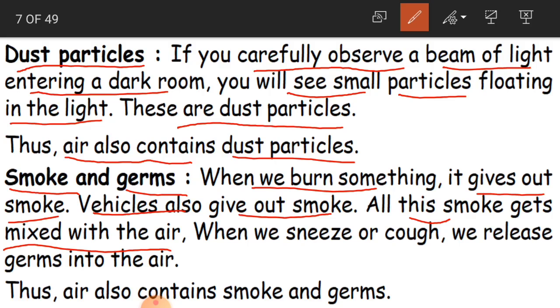And when we sneeze or cough, we release germs into the air. Because we all live on this planet, all human beings and animals, when they sneeze and cough, we release some germs into the air. So that is why we can say the air also contains smoke and germs.